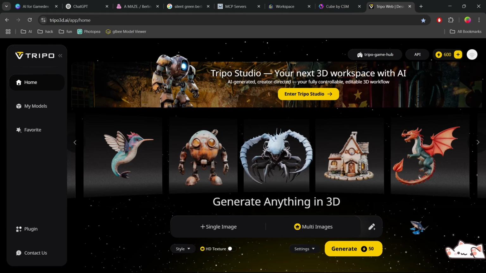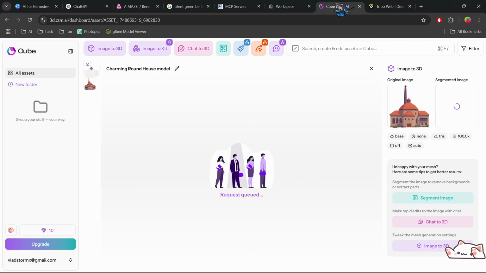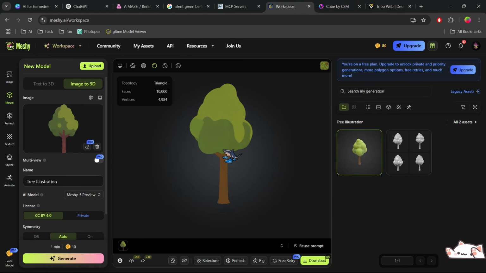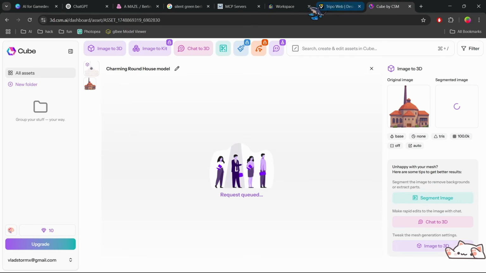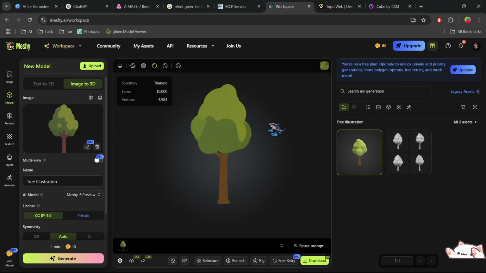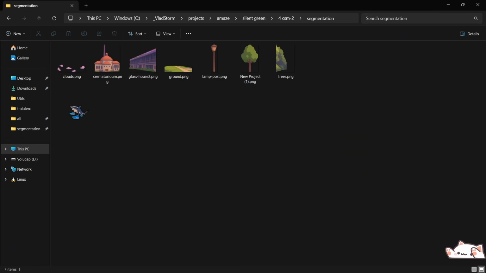I think you should try different tools and see which one works for you. These are three of my favorite ones. But since in this space everything changes so fast, by the time you watch this tutorial, you should research and decide by yourself. So next I'm gonna create 3D models from all these reference images.